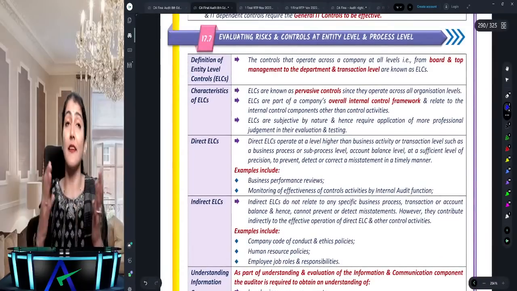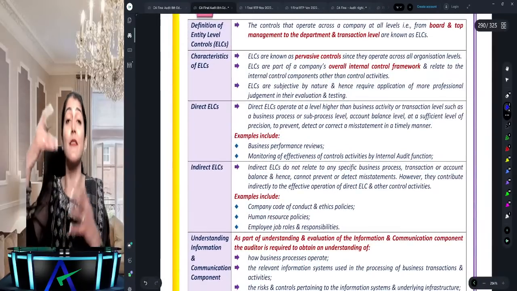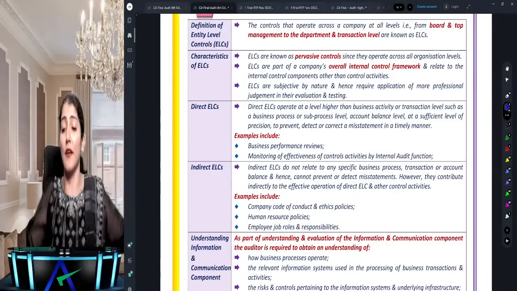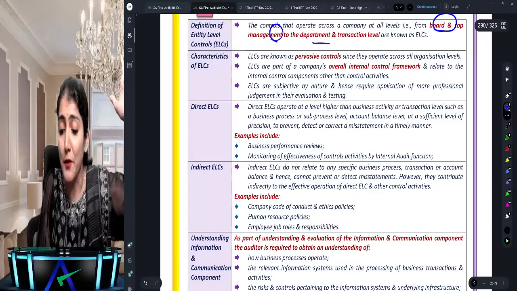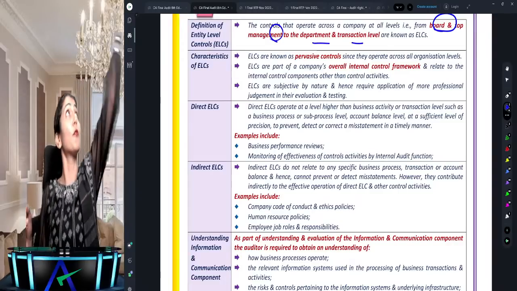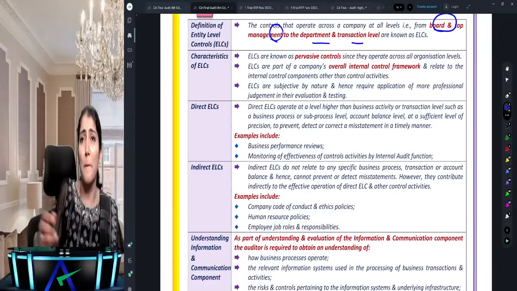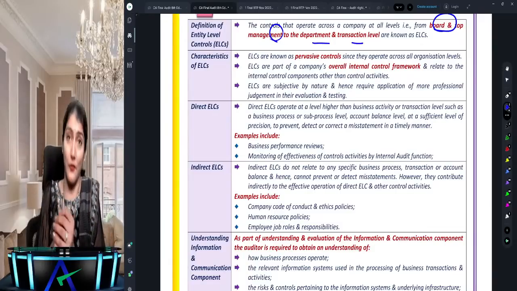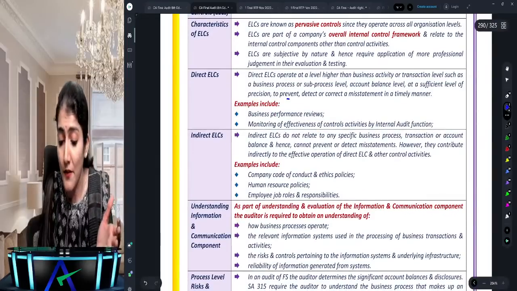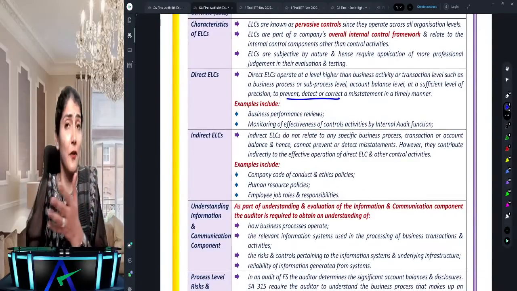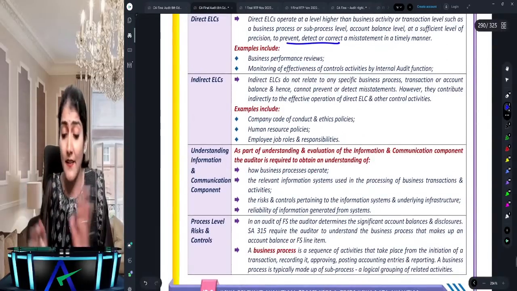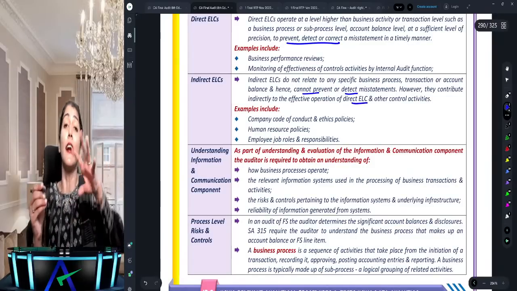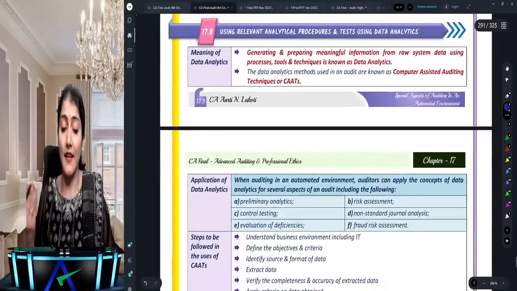Then you have the ELCs and the PLCs, right? Entity level controls and the process level controls. Entity level controls operate across the organization, from board and top management to department transaction level. So from the CEO of the company to the peon of the company, everybody has to follow these controls. These are called the entity level controls. Direct entity level controls help to prevent, detect or correct any misstatement, and indirect ELCs cannot prevent or detect, but they will help in the effective application of the direct ELCs, right? So direct and indirect ELCs.